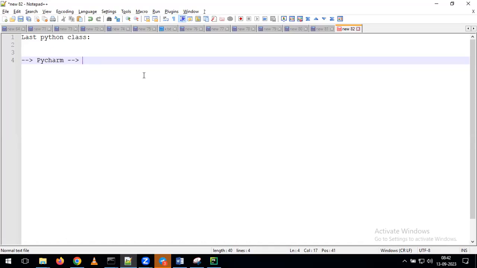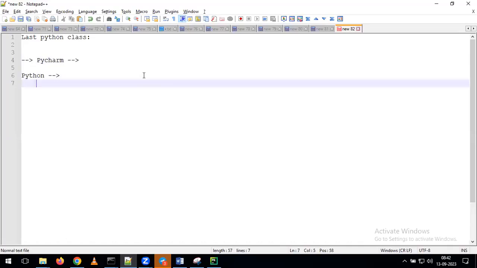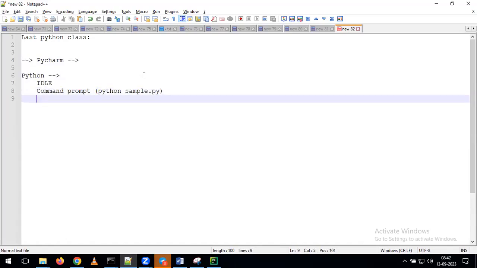See, in the previous classes, in how many ways have we executed the Python program so far? First, by using IDLE. Second, from the command prompt, we simply gave the command python space our script name. This is one more way of execution. Other than that, we discussed Jupyter Notebook, and how we can run our Python programs using it.